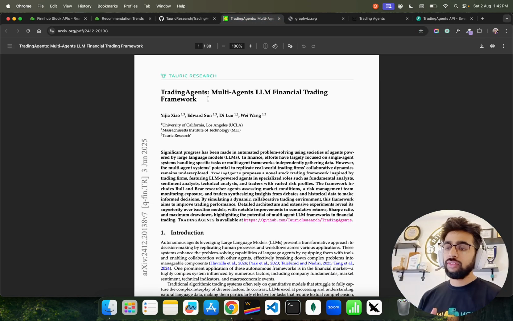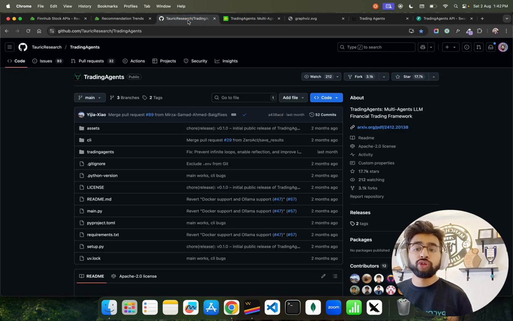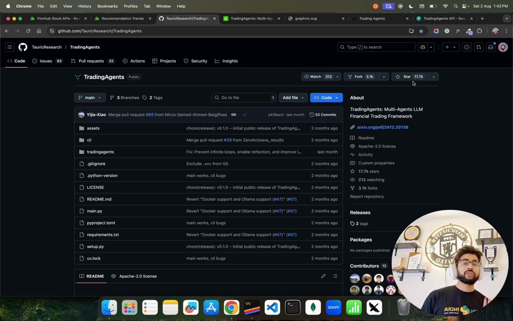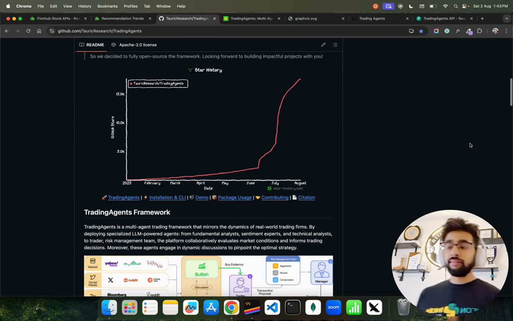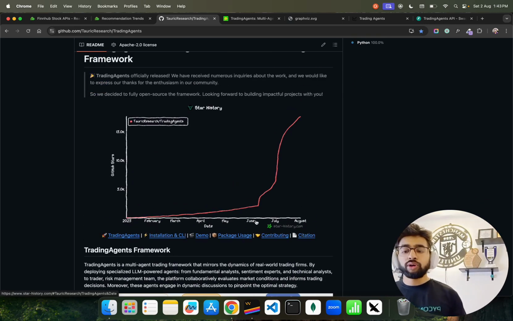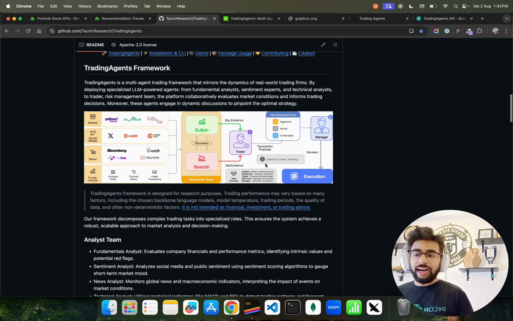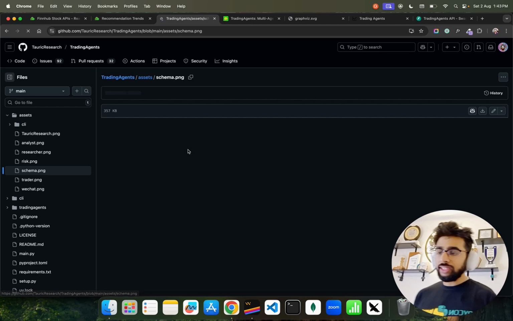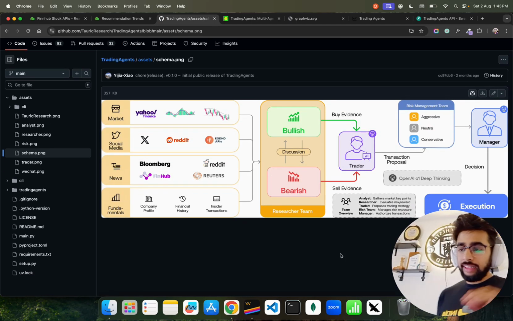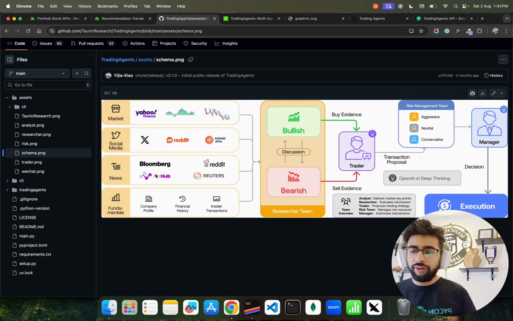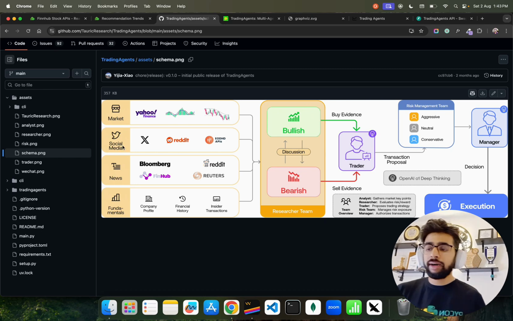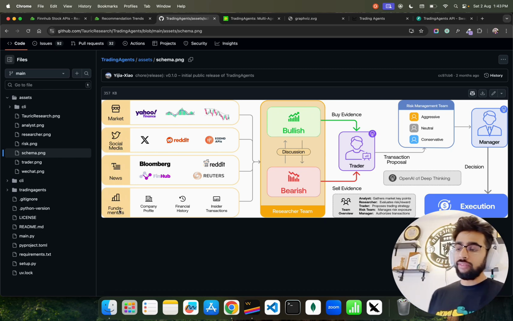You can see this is a framework, TradingAgents, open source, with almost 18,000 stars. So they're going at a rapid pace. You can see from the month of June to August, it has grown. Now this is how it works. Amazing. This is the high-level architecture, the schema of it, and the data sources. Look at the data sources. We have market, social media, news, and fundamentals.